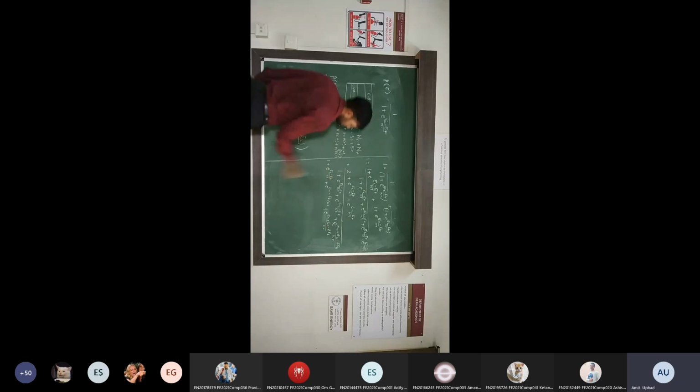I write it as it is, because it is multiplied with 1. This is LHS. This denominator multiplied with 1 becomes RHS. What is RHS? 2 plus e raised to EC minus EF divided by KT plus e raised to EV minus EF divided by KT.